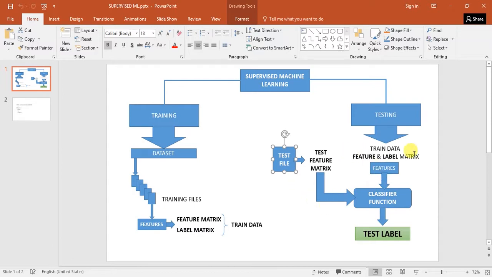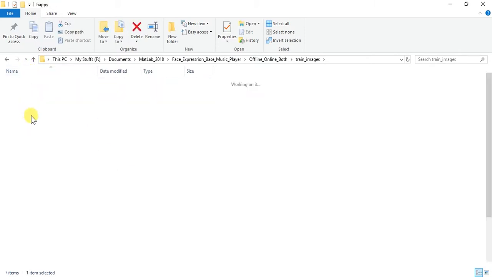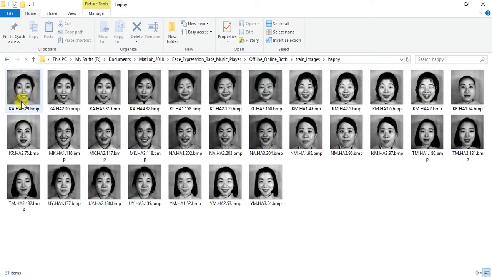Suppose we are getting input from a camera, and someone makes a happy expression. The system will try to predict the expression based on the learning we have given to this machine learning system, and it can recognize the happy face if the person makes a happy face which is inside this learning base.